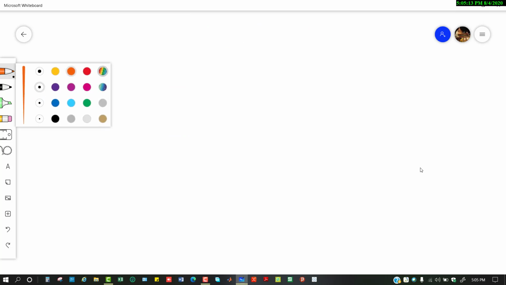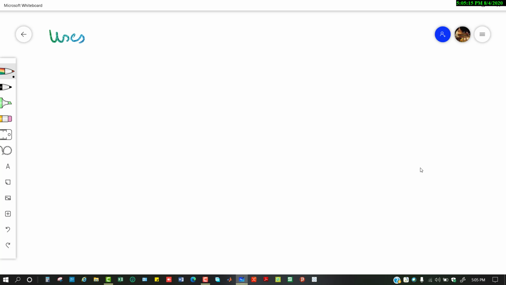Now we have uses of metals. The first use is in making machinery. Many machines are made with metals, right?